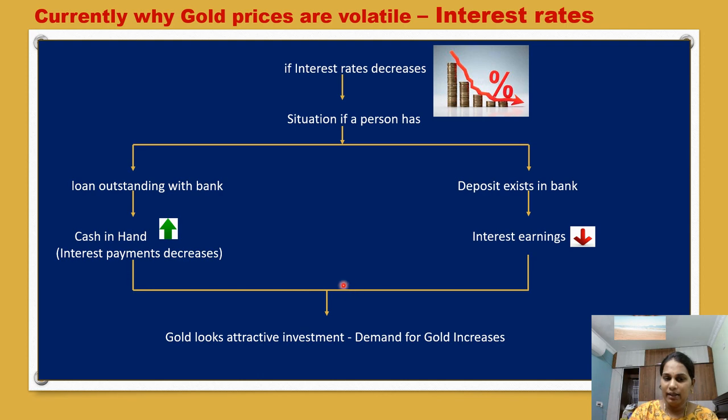For everybody, indirectly the money supply in the economy is increased by decreasing the interest rate. So people are looking where to invest. Then gold looks like an attractive investment, so the demand for gold increases and the price also increases.